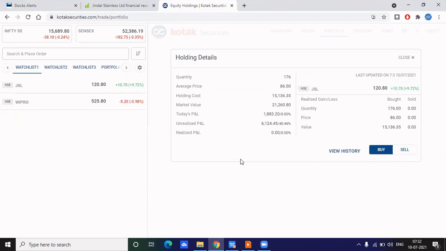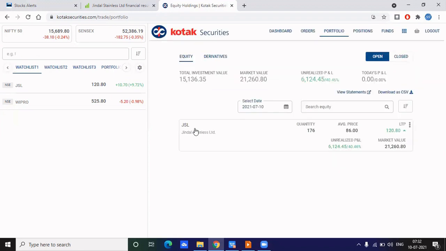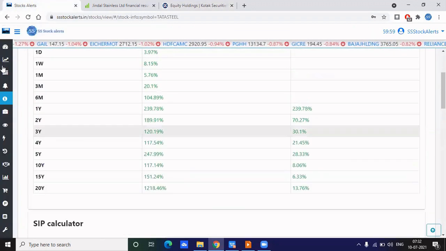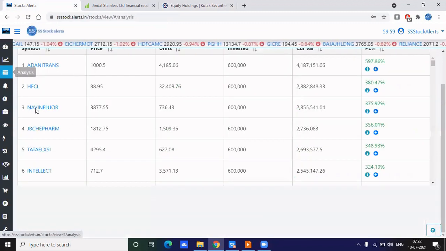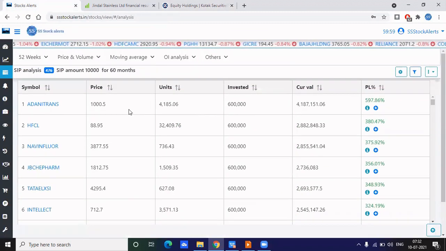If you go with some wrong selection, please exit when the stock breaks its 200 days moving average, or if it breaks a major support in the monthly or weekly time frame.